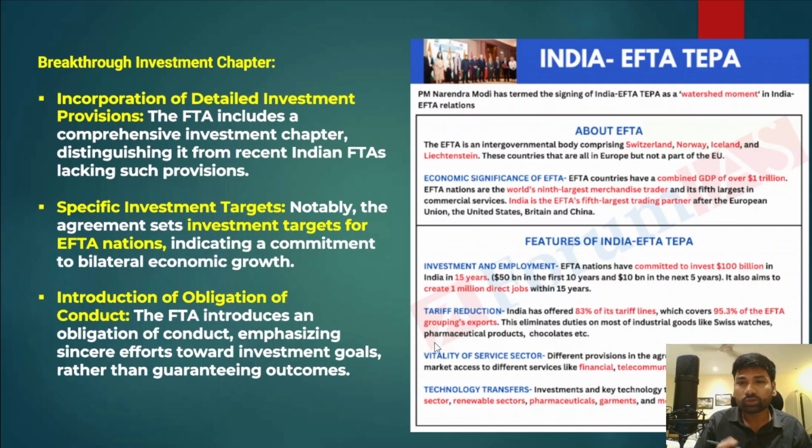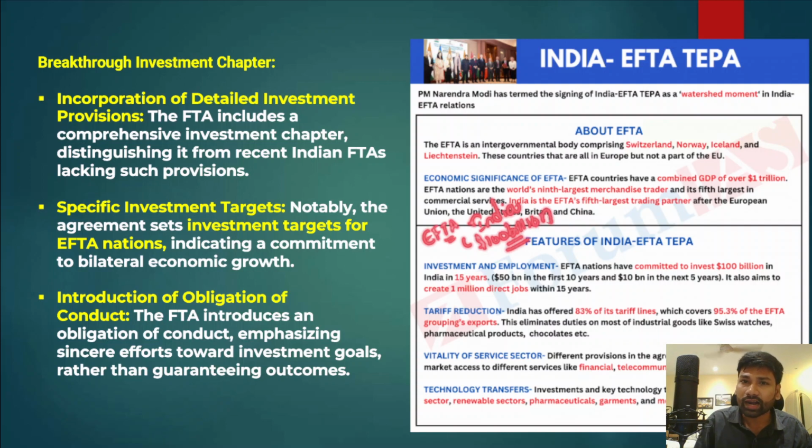Now, when we talk about the service sector, different provisions in the agreement provide improved market access to services like financial services, telecommunication, and even maritime personnel. Okay, so this European Free Trade Association and India Free Trade Agreement has a clause of $100 billion investment in the next 15 years.